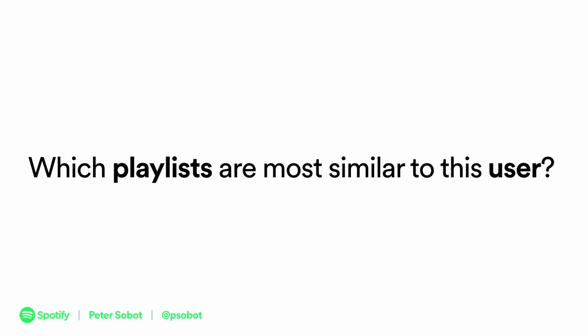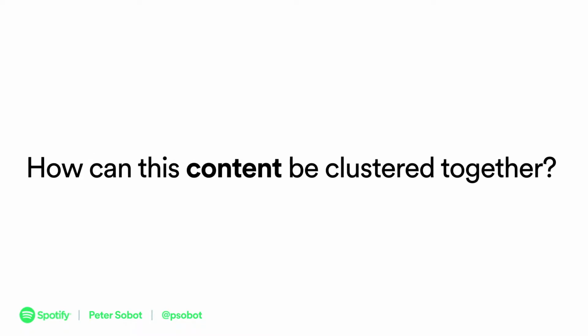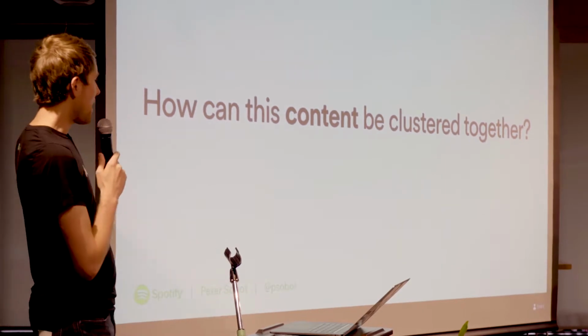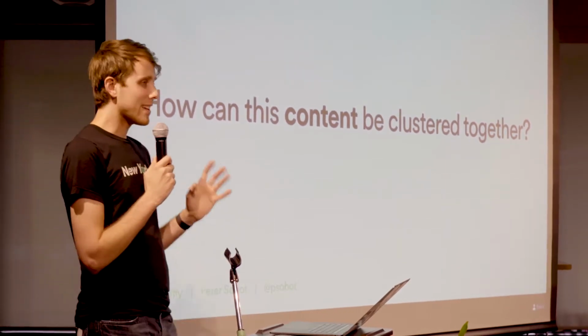Other questions are like, which playlists are most similar to this user? So what do we show you on the homepage? Well, we can ask this question of our system, and we get back a list of playlists that you might want to listen to. And we also have things like, how can this content be clustered together? So the same kind of technology, but instead of ranking and telling you what's most popular for you or what will fit best, we can use the same technology to group things together and say, oh, all these tracks are similar, and so we'll make a playlist out of them. And all these tracks are similar, and we'll make a playlist out of those as well. So all of these are just questions in plain English, and it's not that hard to understand, but it takes a little bit of math.